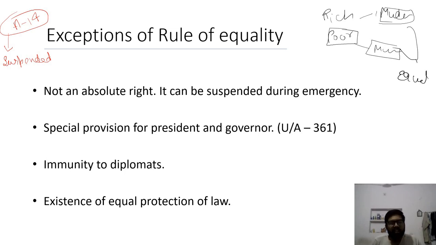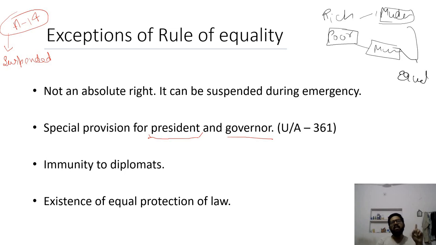Now special provision for president and governor. What does it mean? What kind of special provision for president and governor? Suppose president did some murder. So president cannot be jailed if he is sitting at the position of president.